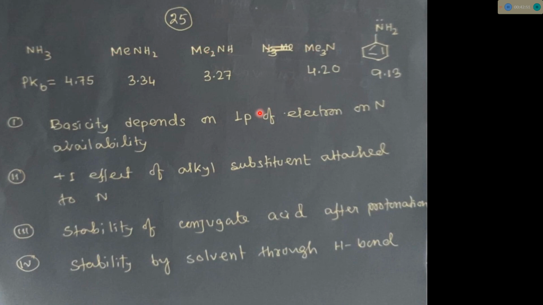So this pKb value means more the pKb value, less will be the basic, less the pKb value, more will be the basic. Just like pKa, less pKa, more acidic, more pKa, more basic.